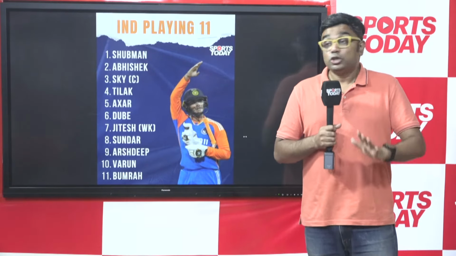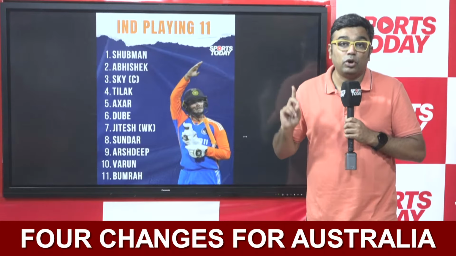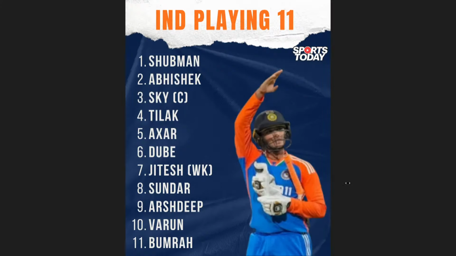So this is the playing 11 that India have gone ahead with. It's an unchanged one from the Hobart T20I: Shubman Gill, Abhishek Sharma, Suryakumar Yadav, Tilak Varma, Akshar Patel, Shivam Dube, Jitesh Sharma, Washington Sundar, Arshdeep Singh, Varun Chakravarti and Jasprit Bumrah. The positive for the Indian cricket fan is Arshdeep Singh continues to maintain his place after a match winning haul in Hobart. Bumrah continues to play and Varun Chakravarti still keeps his place. He was also a good bowler in that Hobart T20I.